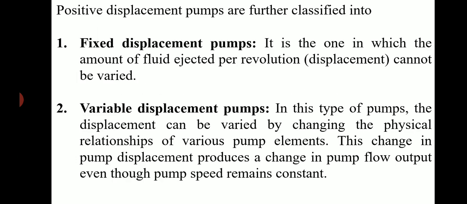Positive displacement pumps are further classified into: first one, fixed displacement pumps. It is the one in which the amount of fluid ejected per revolution, the displacement, cannot be varied. Second one, variable displacement pumps. In this type of pump, the displacement can be varied by changing the physical relationships of various pump elements. This change in pump displacement produces a change in pump flow output even though pump speed remains constant.